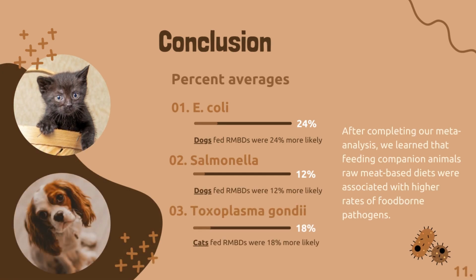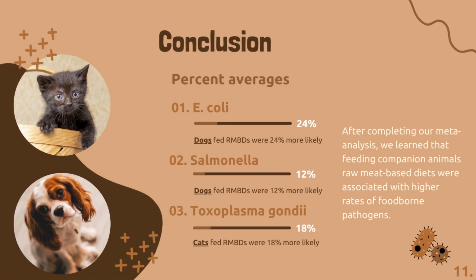For our conclusion, we looked at the % averages, and our studies saw mostly that E. coli and Salmonella were found in dogs, and Toxoplasma gondii was found in cats. So for E. coli, dogs fed RMBDs were 24% more likely. For Salmonella, dogs fed RMBD were 12% more likely, and Toxoplasma gondii, cats fed RMBDs were 18% more likely. After completing our meta-analysis, we found that feeding companion animals raw meat-based diets was associated with higher rates of foodborne pathogens.